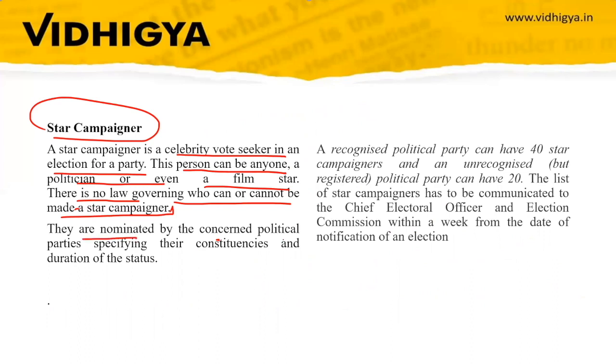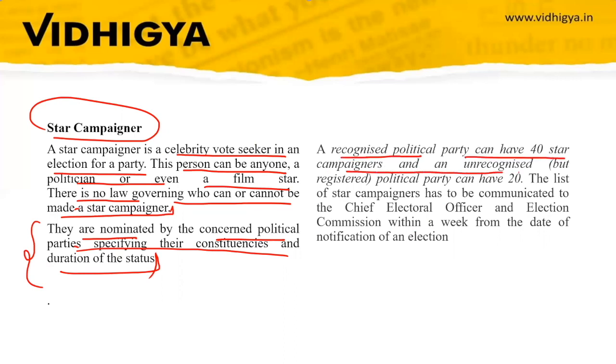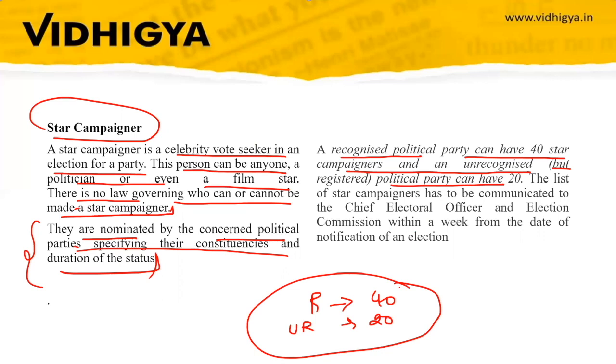They are nominated by the concerned political parties, specifying their constituencies and duration of stay. A recognized political party can have 40 star campaigners, and an unrecognized but registered political party can have 20. So you have to remember this. The parties are recognized by Election Commission of India, first as national party, and then they can also be recognized as state party. So it is the work of Election Commission.